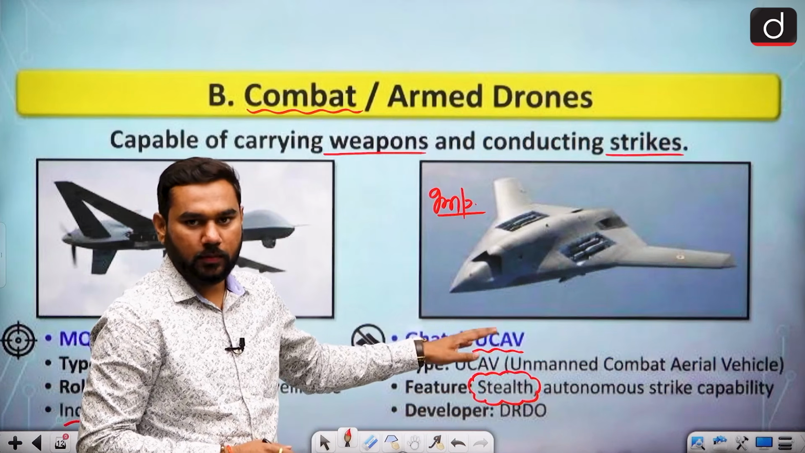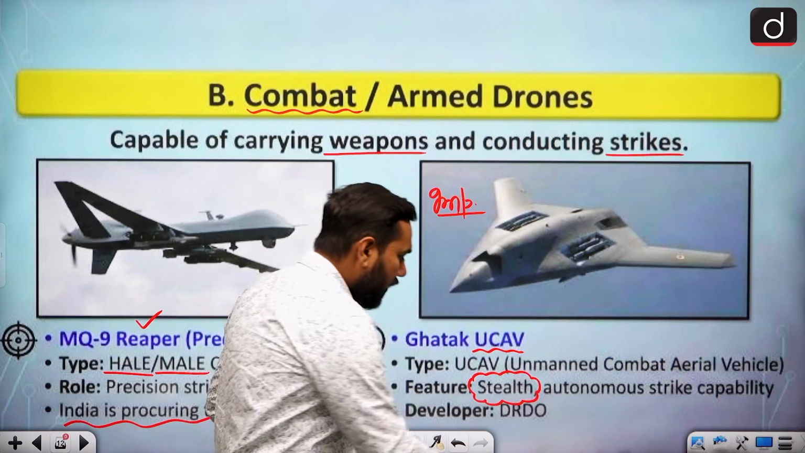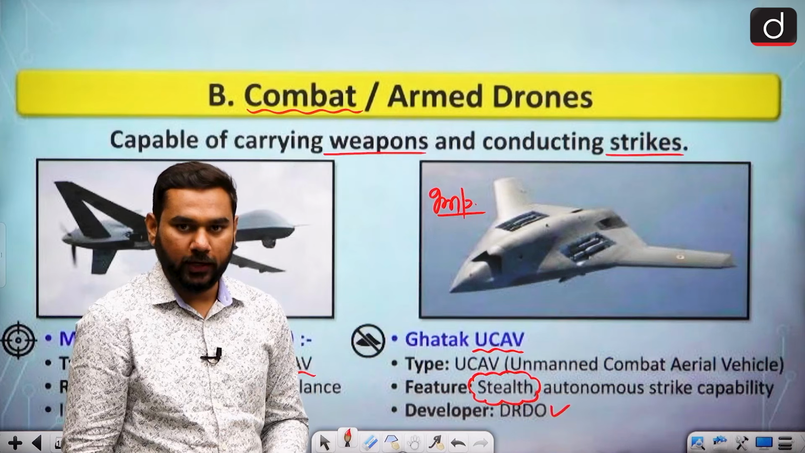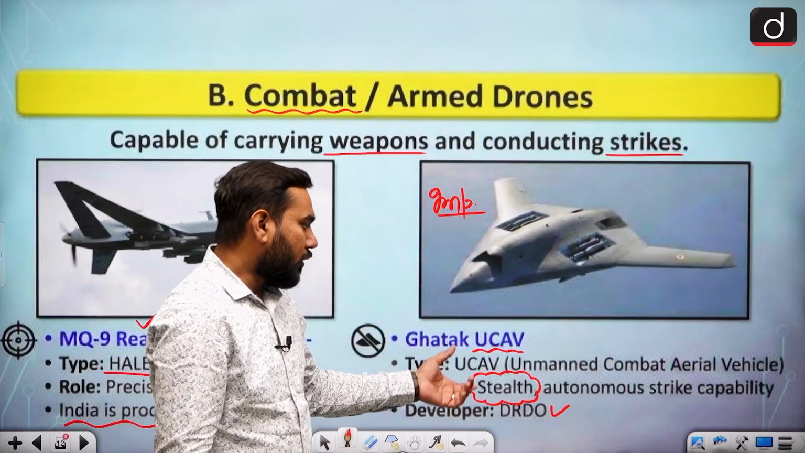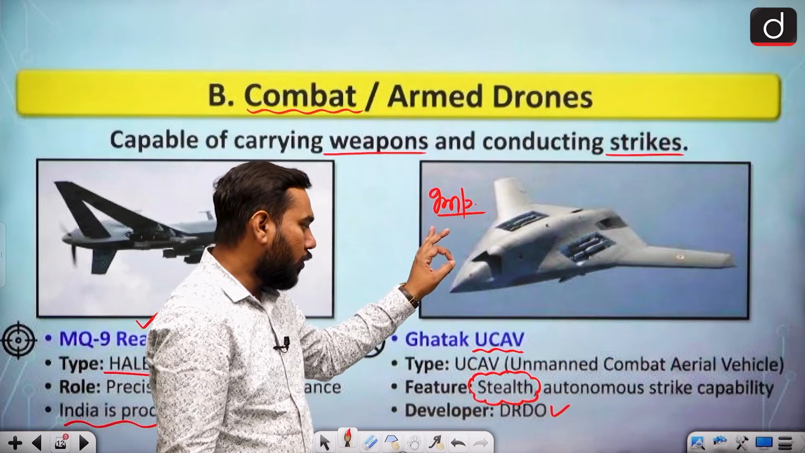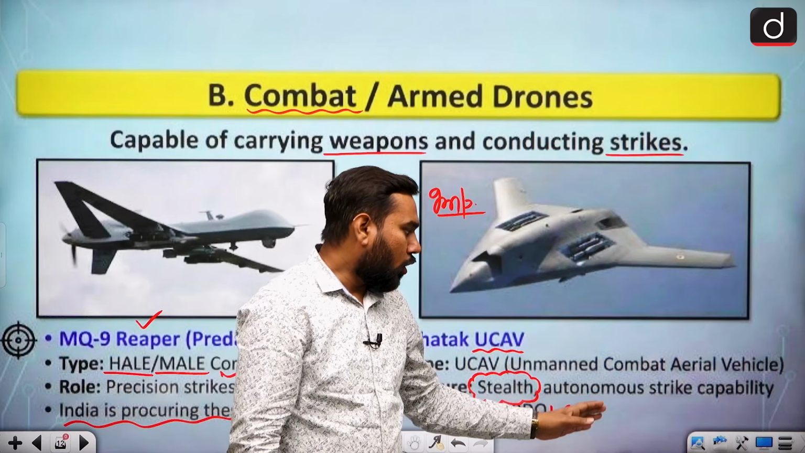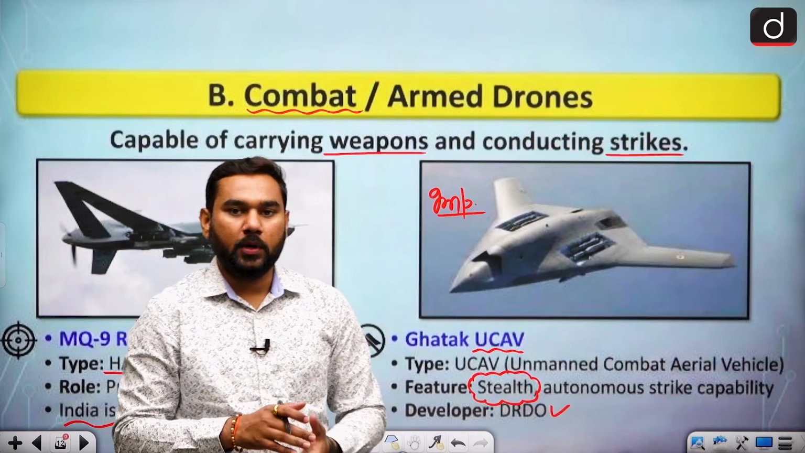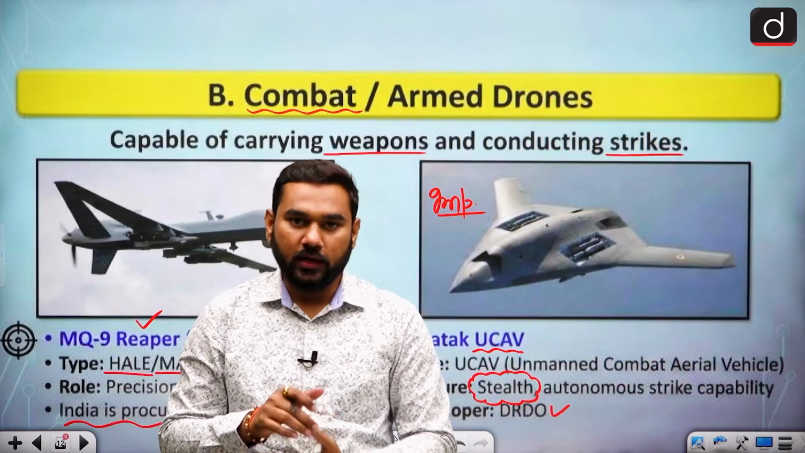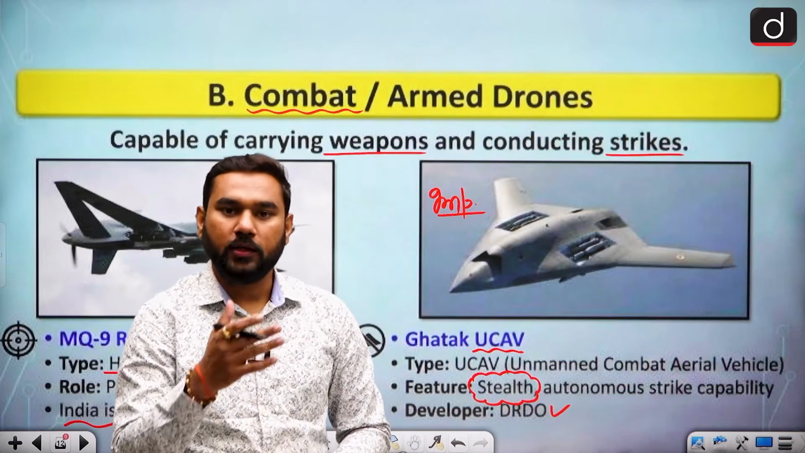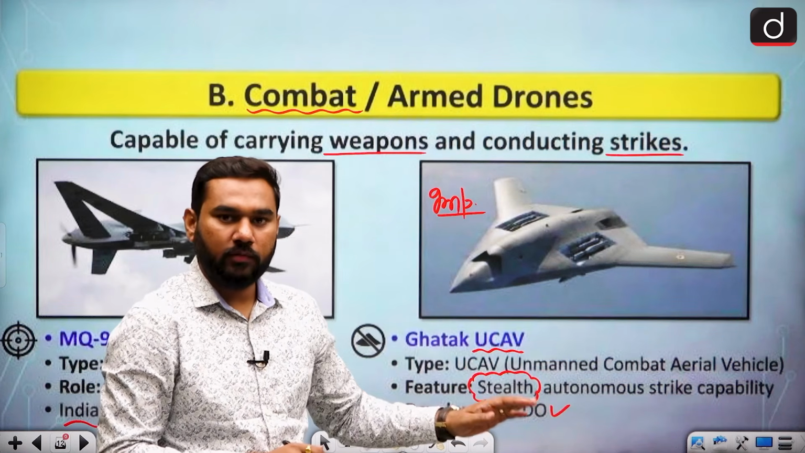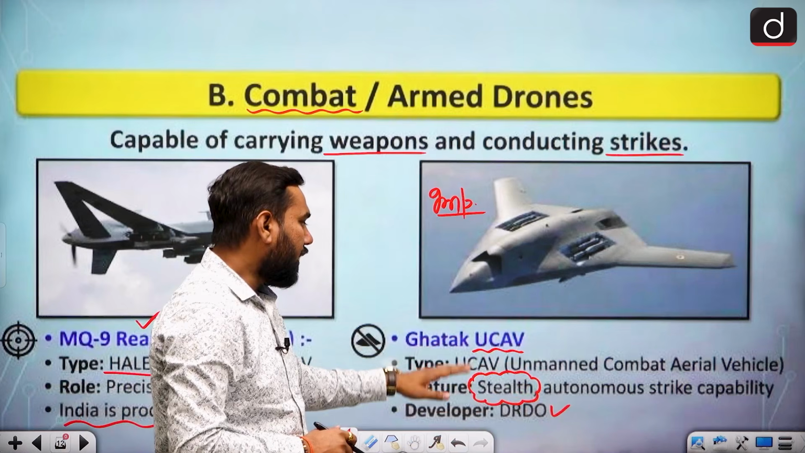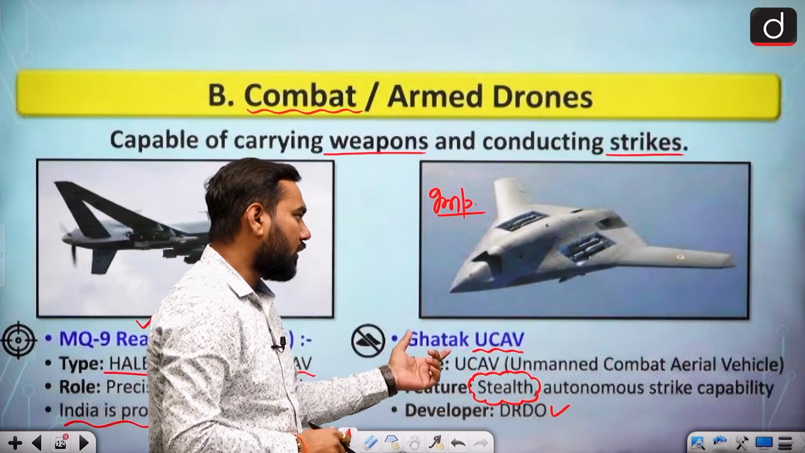This kind of system can be there, and this one is developed by our indigenous technology, that is our DRDO. So stealth technology can be there. This is very important, and it has autonomous strike capability. Autonomous strike capability means it can select the area where the weapon can be deployed or not. So it can have its own automation system. So stealth technology makes it better. That is your Ghatak.